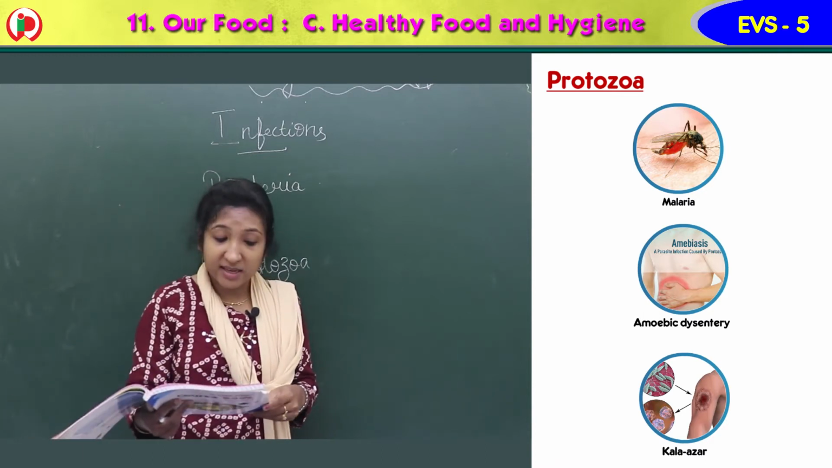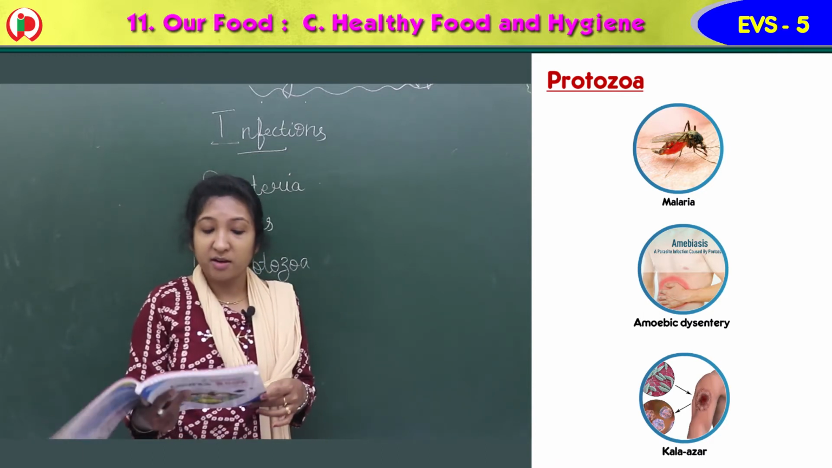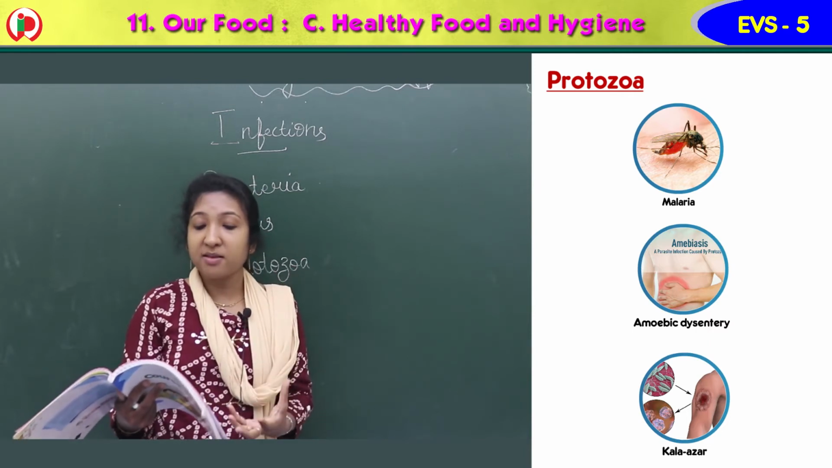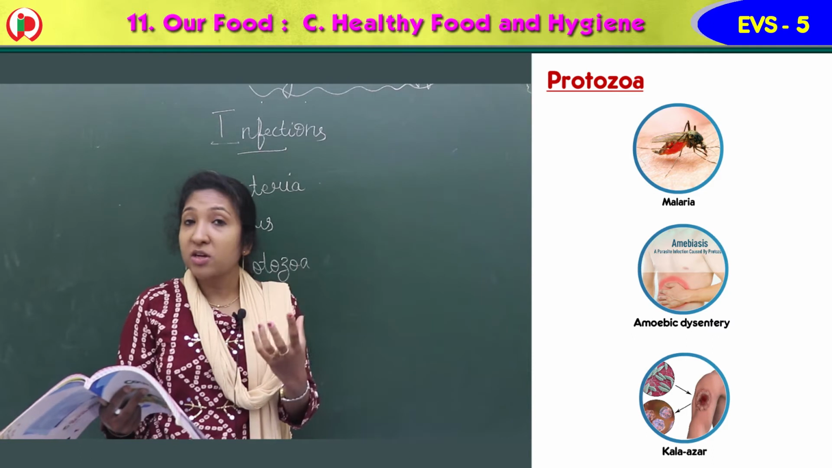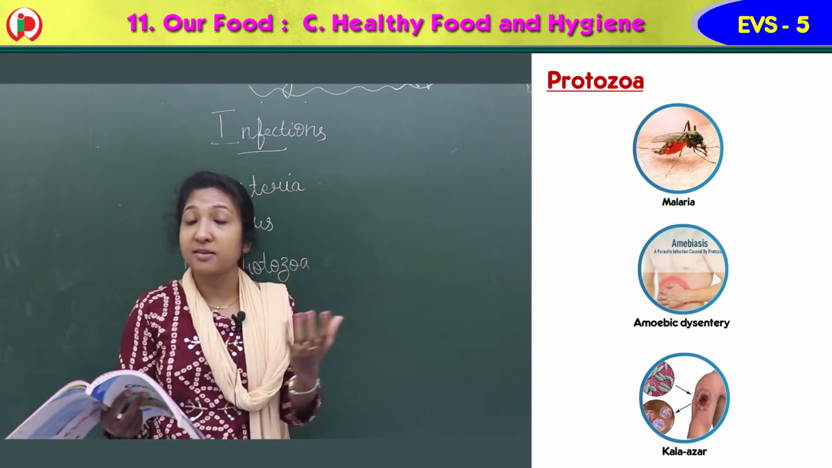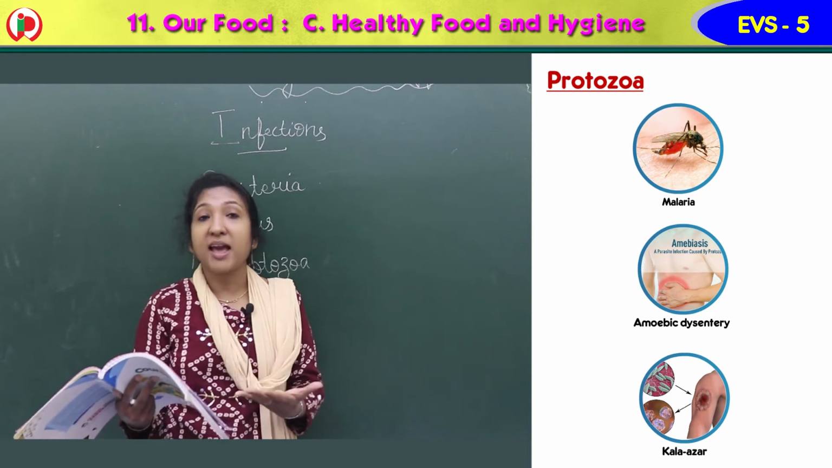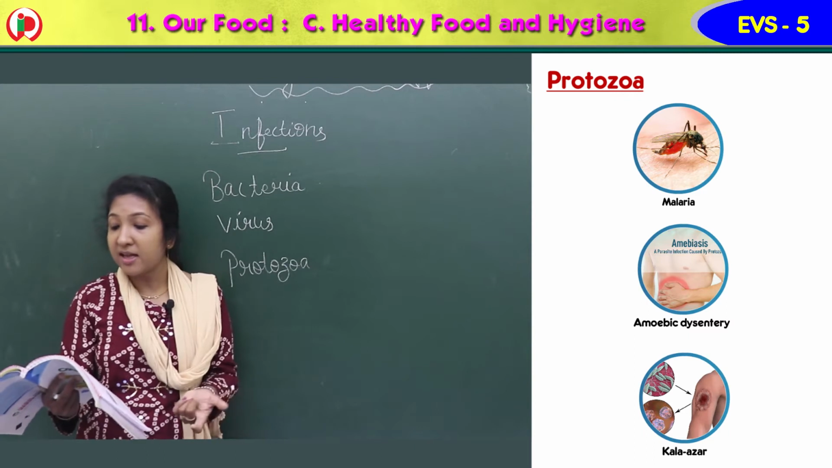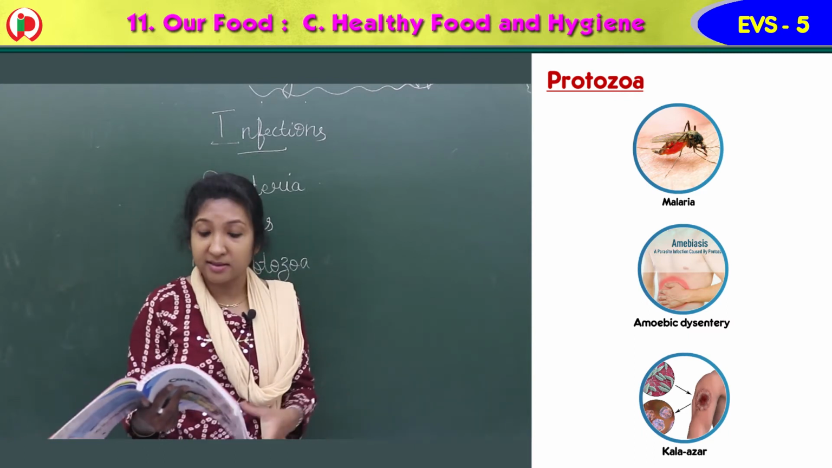That is sleeping sickness, and we get fever, pain, and lose energy. These are the things that happen if the microorganism protozoa enters the body, or if any insects or flies bite us. We get these kinds of diseases: malaria, amoebic dysentery, Kala Azar, and sleeping sickness.